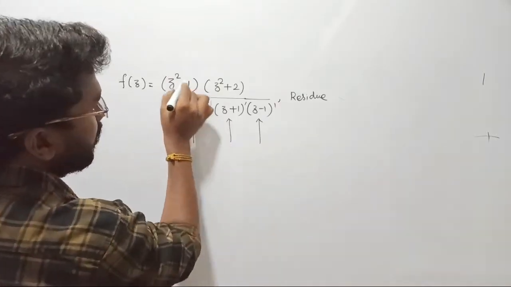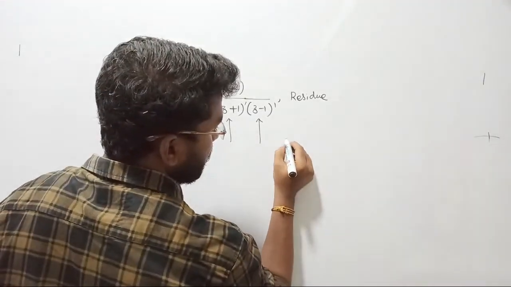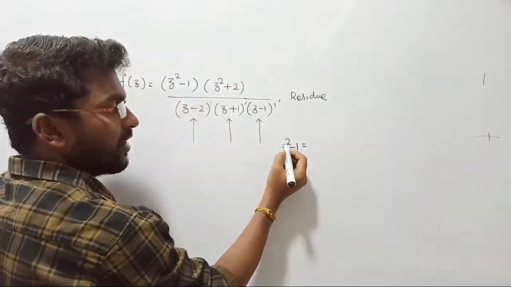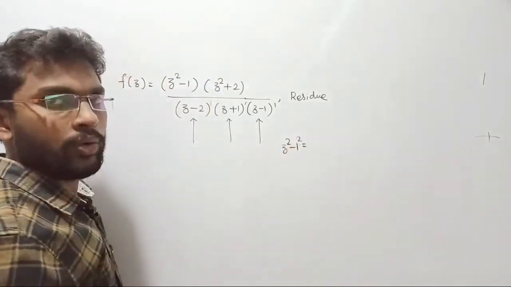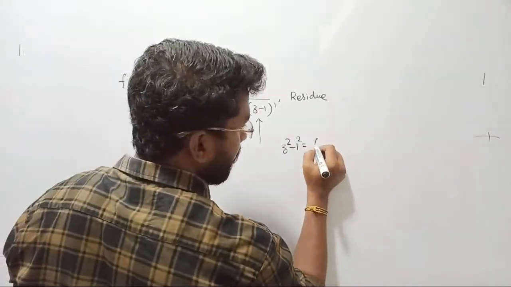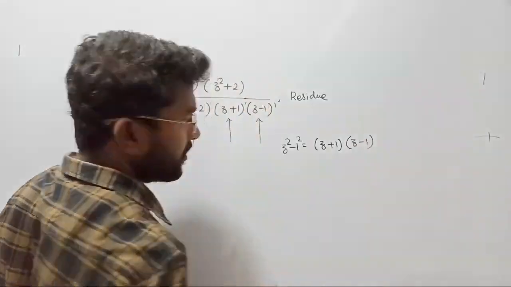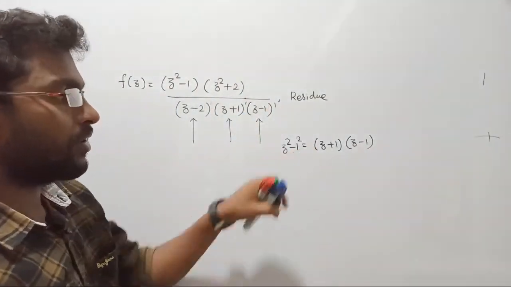If you notice the numerator carefully, we have a term z square minus 1. We all know z square minus 1 can be written as z square minus 1 square, taking 1 as 1 square. So it can be rewritten as a plus b into a minus b, which is a square minus b square, right?